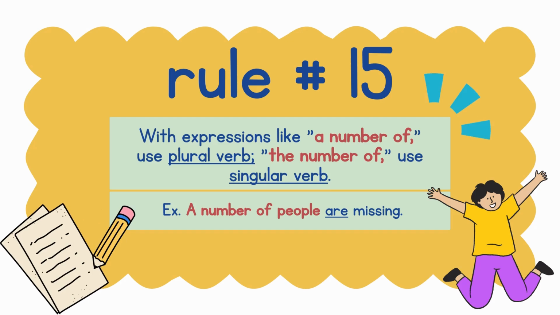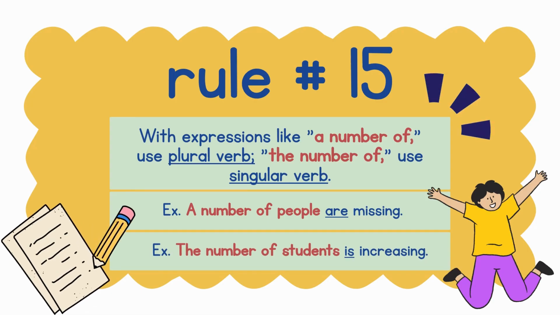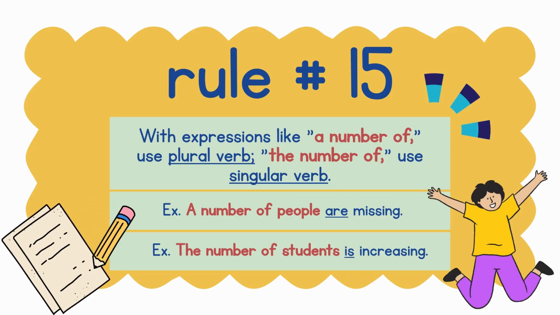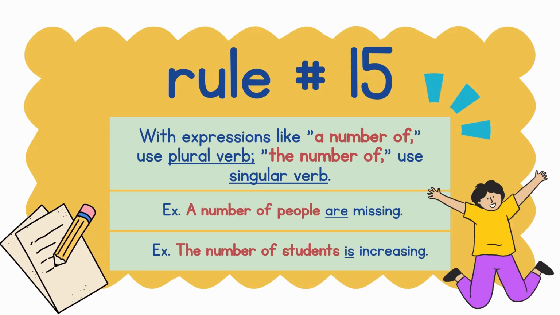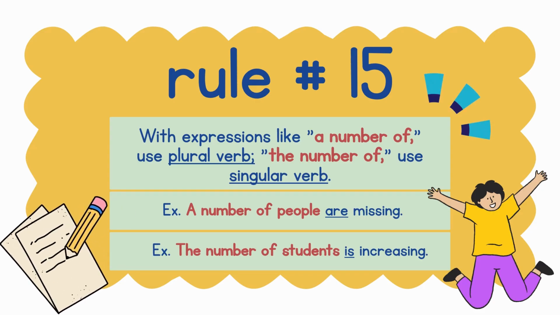That's why are is used. Another example, the number of students is increasing. Since the expression the number of was used here, the linking verb must be singular. That's why is was used.